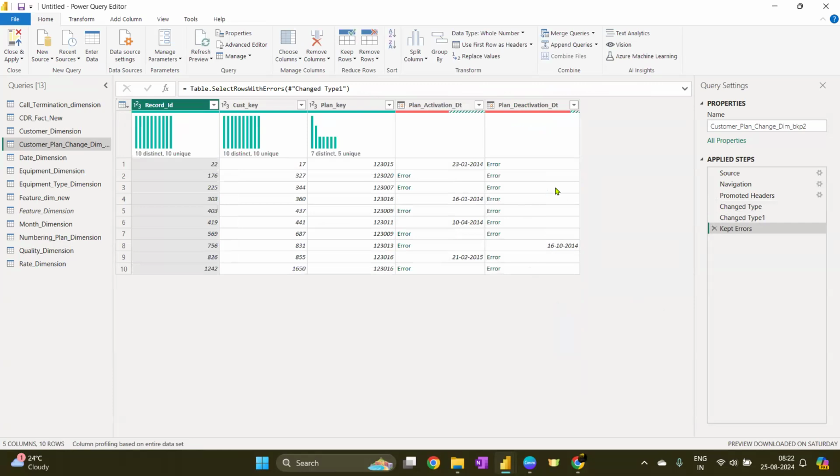Anybody else, if they are having this screen open, can figure out what happened. As I told you, it is a man-made error. Even if this data is coming from some platform, you are never going to see this type of error. Okay, so try to figure that out. It is a man-made error. Somebody deliberately changed the data. So what do you think happened?